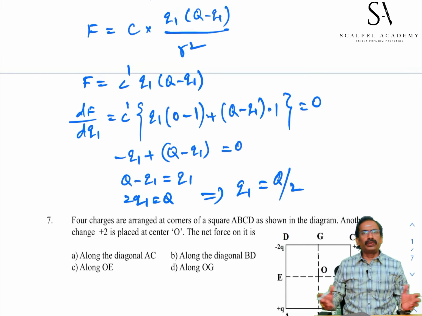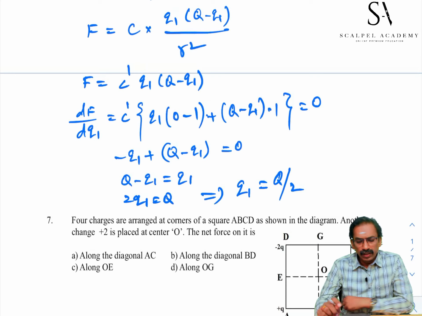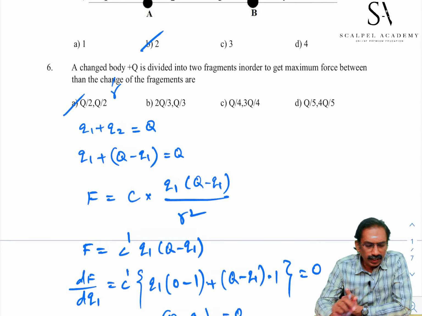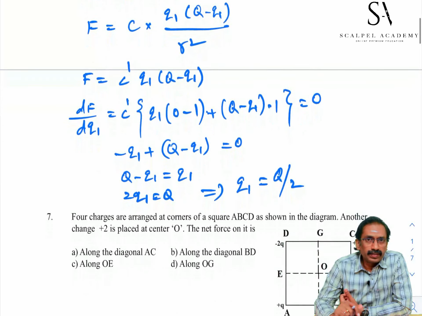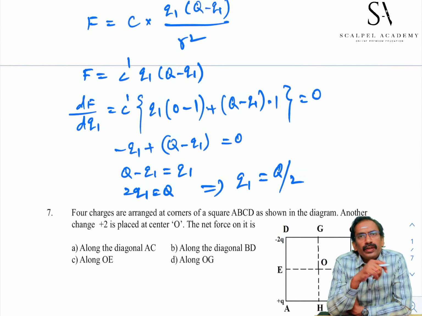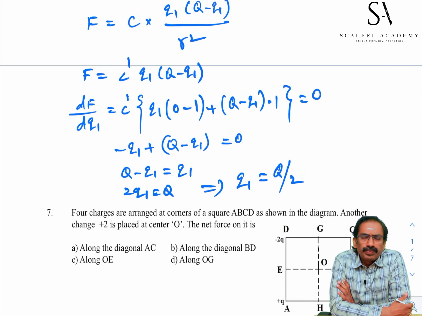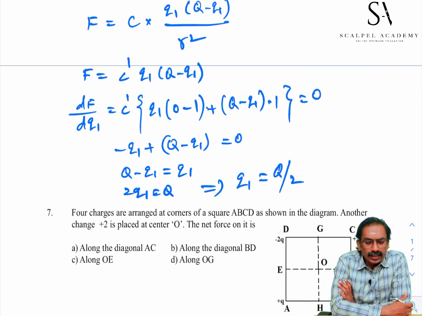Similarly, Q2 is also equal to Q by 2. So, our best choice is the first option, A. Wherever maxima or minima are there, you can go for the first derivative and equate to 0, then you can calculate the required variable.